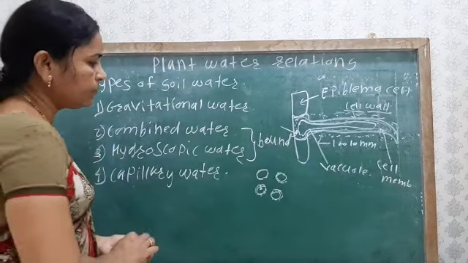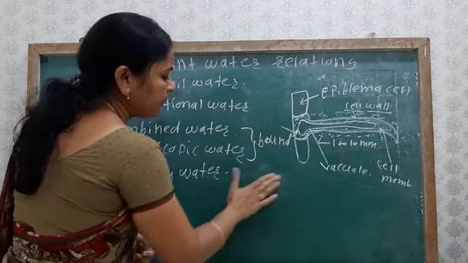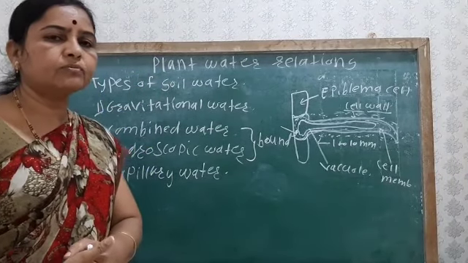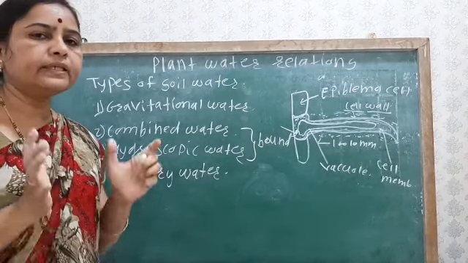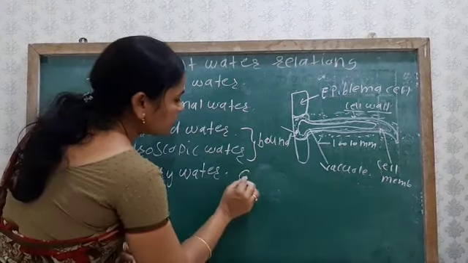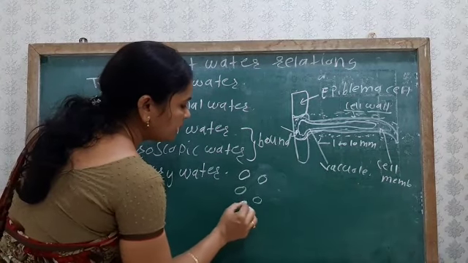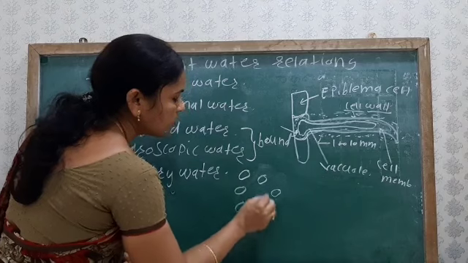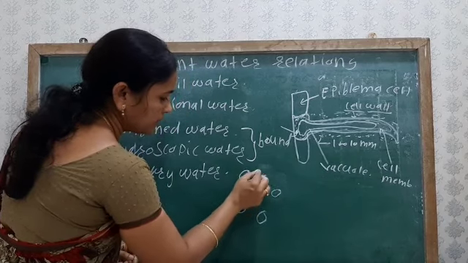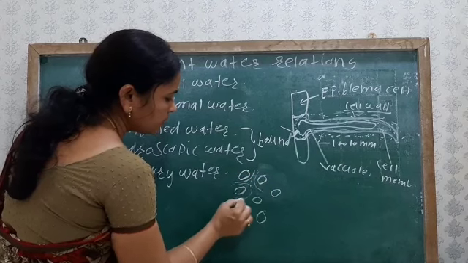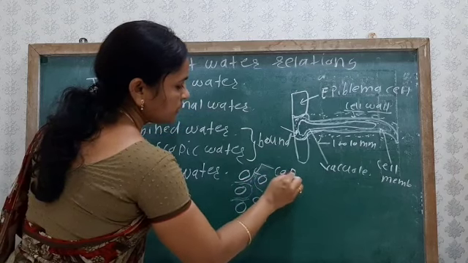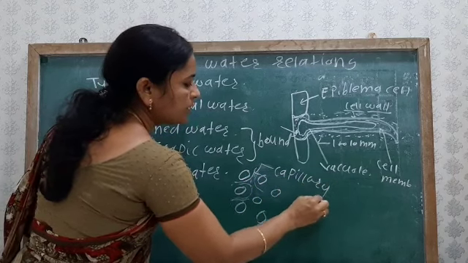So see what is meant by capillary water. Capillary water means what? That is, this water is present in between the pores of the neighboring soil particles. Suppose these are the soil particles, many soil particles like this, and in between the soil particles there are small pores like this. So these act as capillaries.